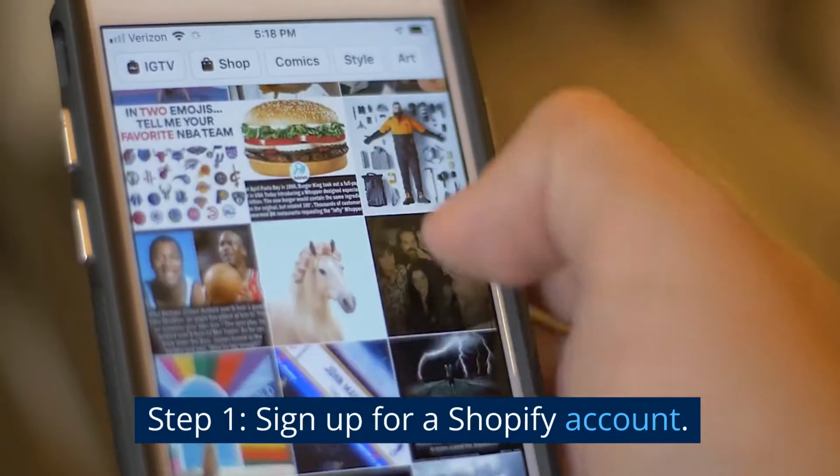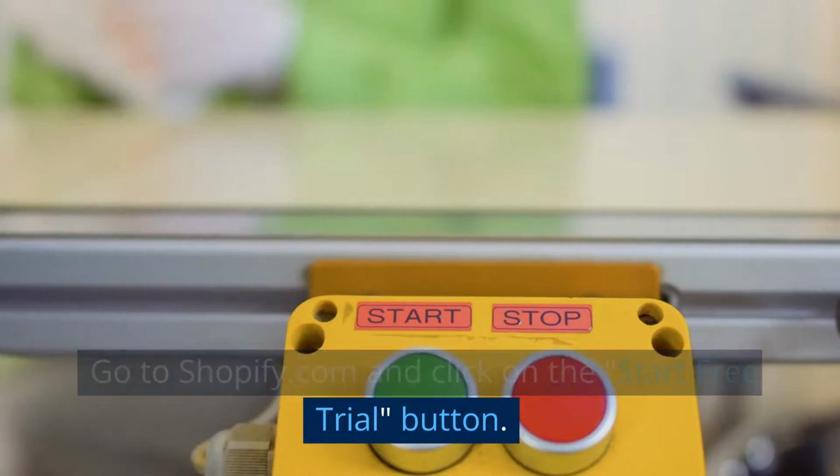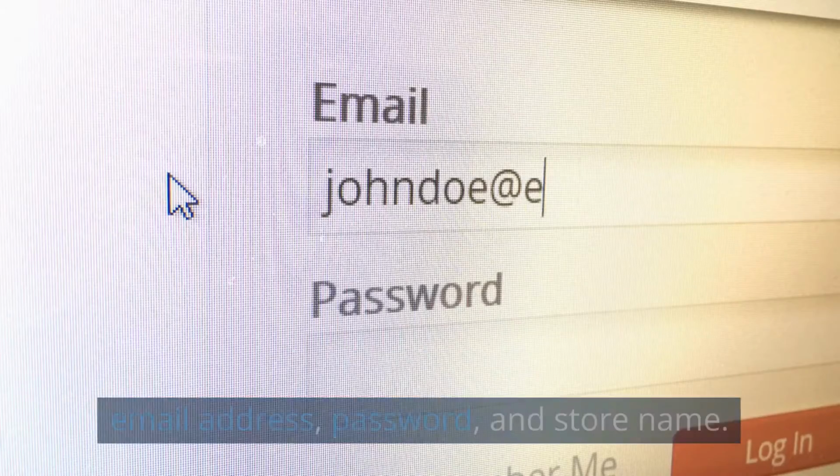Step 1. Sign up for a Shopify account. Go to shopify.com and click on the Start Free Trial button. Fill out the required information, including your email address, password, and store name.